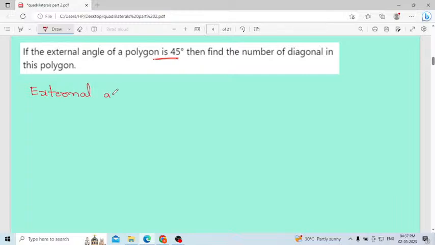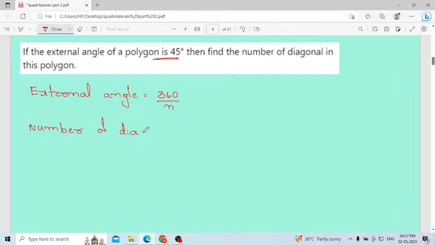External angle will be 360 divided by n. This is the formula we will use to find the external angle. That formula you have to remember. Then one more formula is there. I will write the formula first. Number of diagonals.